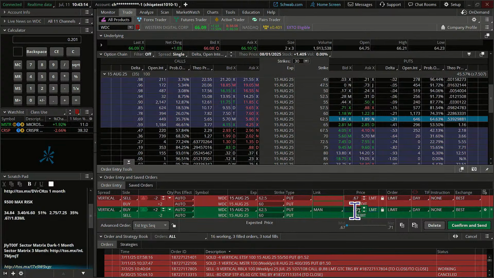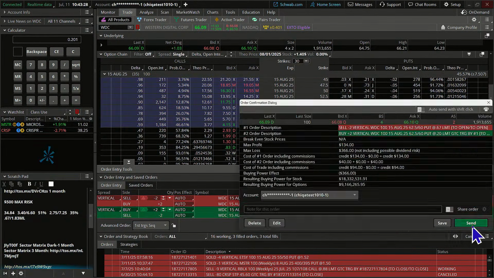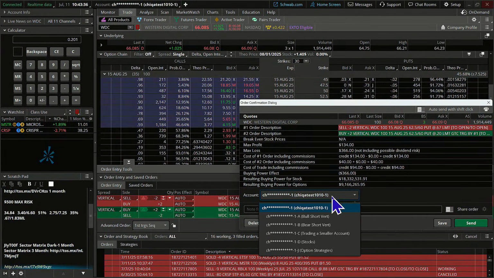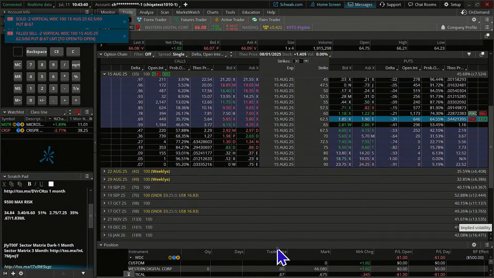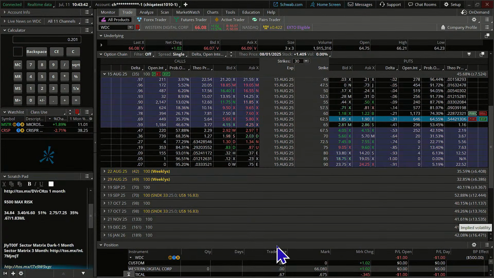If it gets to 20 cents, we don't have to try to catch it. We're going to let the Thinkorswim platform do that for us. And we're going to make this good till canceled. And who knows, maybe, well, we'll see what happens. I don't know that things can move that greatly in a day. They certainly could, but most of these trades are going to be more trades of patience. And on the first one, giving a little bit of time. So we're going to put this in our smaller account grouping. And great, we got filled on it.